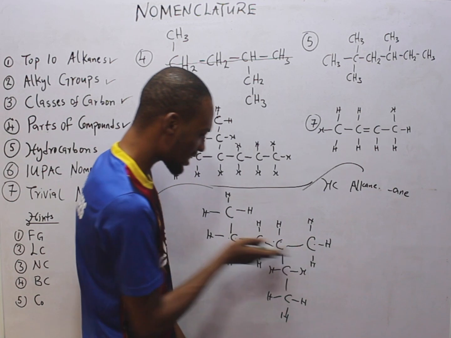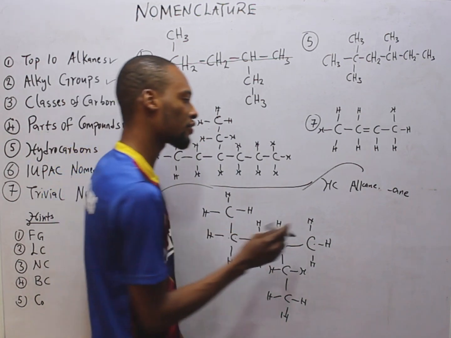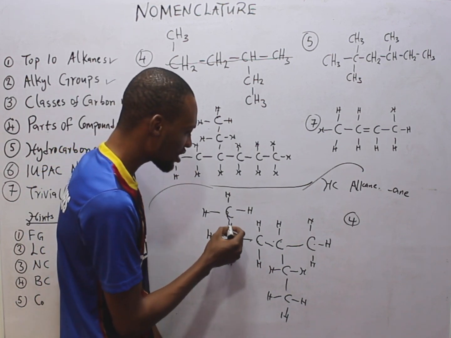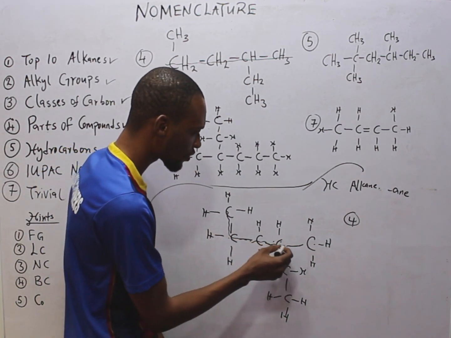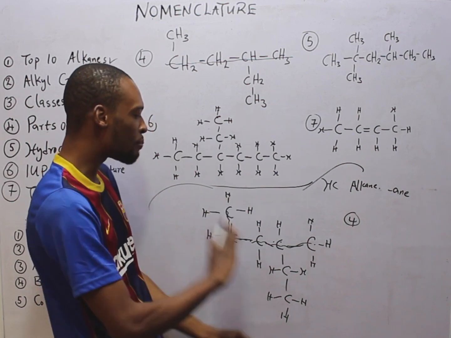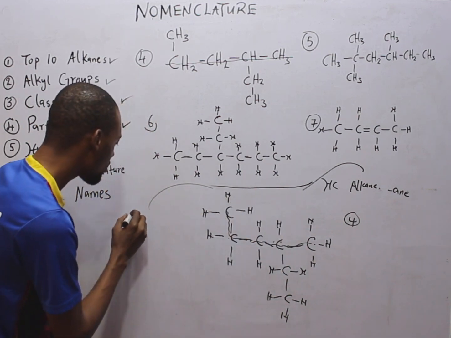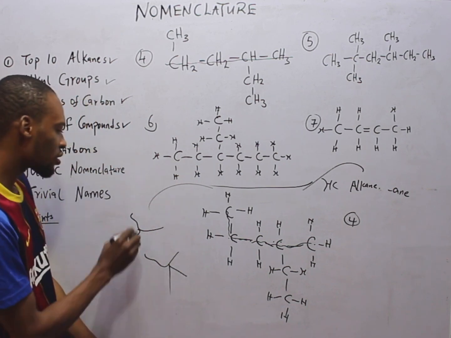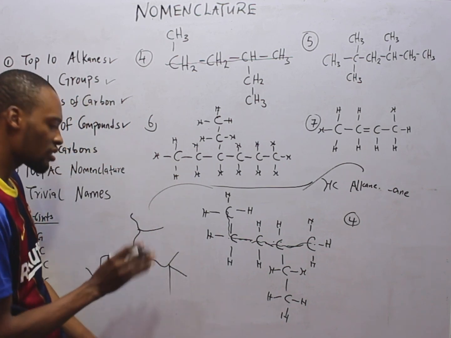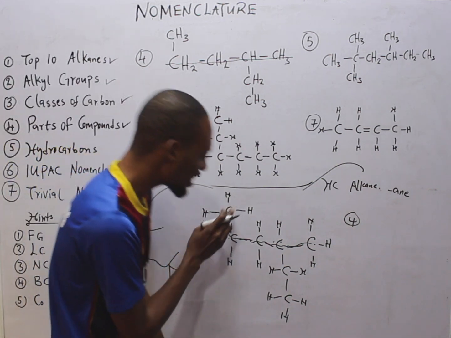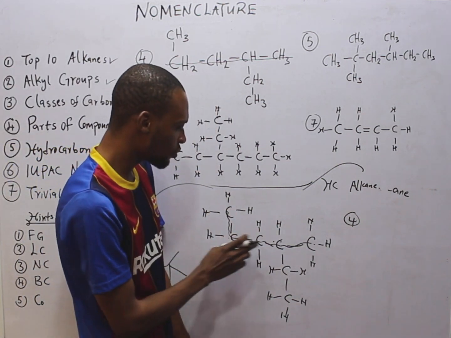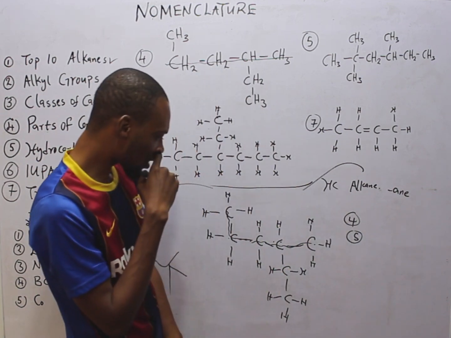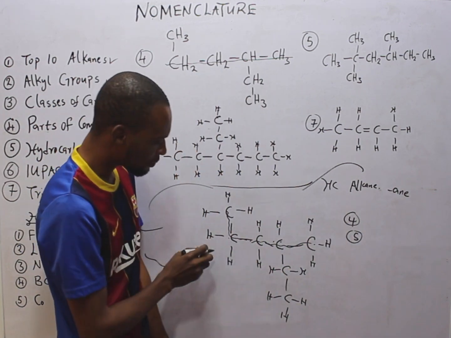Once you count straight like this, how many carbons do you have? 4. Let's see another method. If you start this way continuously, it can bend, but it should be continuous. It should not form something like this, a branch. So long as you are just going straight, it is correct. So straight like this, 1, 2, 3, 4, 5. We have 5 carbons.